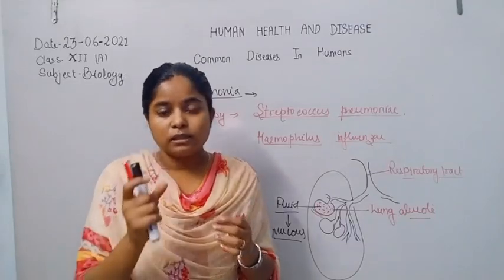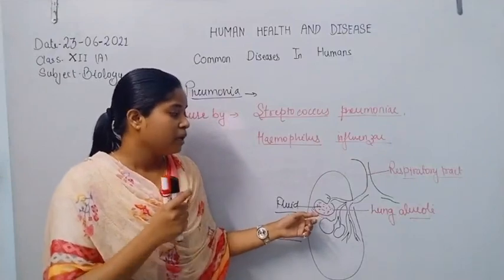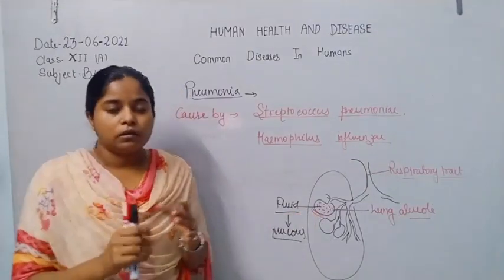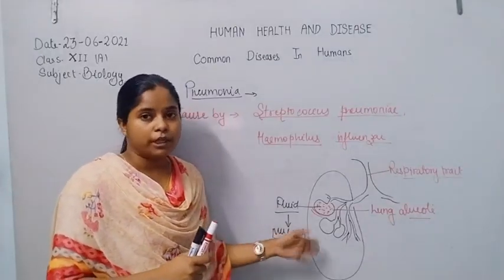This is the defense method of the lung alveoli, which release mucus for their protection.